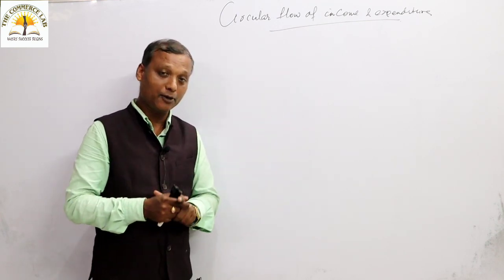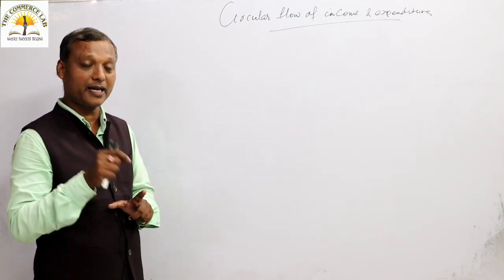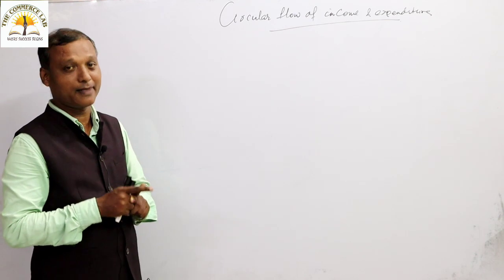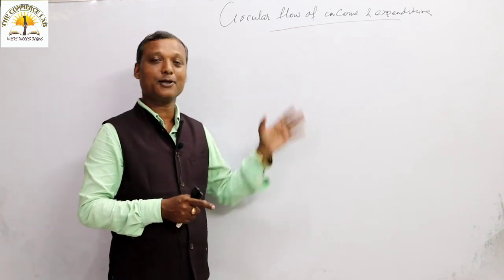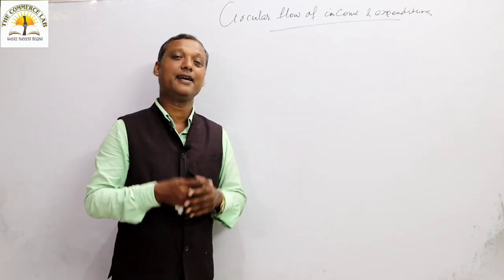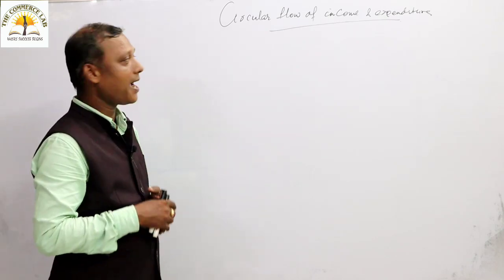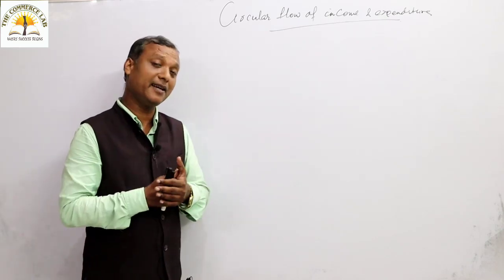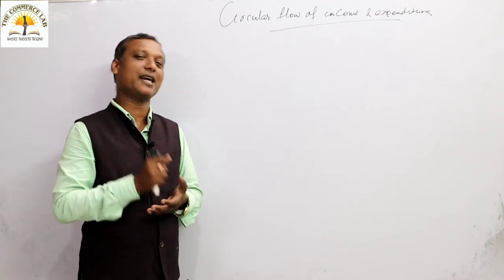Let me tell you that the flow between income and expenditure is a never-ending process. The flow between national income and national expenditure is a never-ending process. And you should remember that national income must be equal to national expenditure.